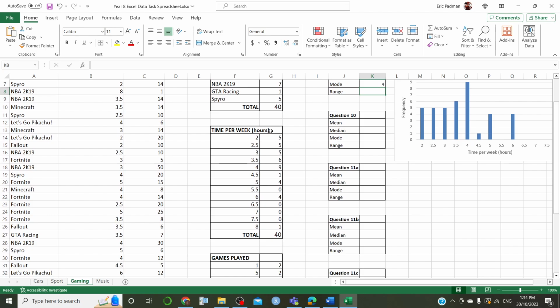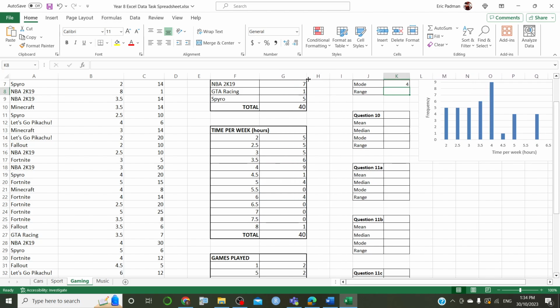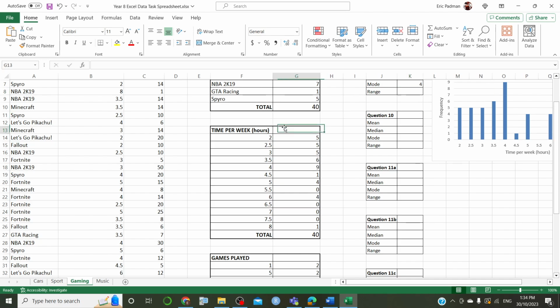So that second column, maybe we'll make that a little bit bigger. And so that's time per week, hours. And this one here is frequency. Why aren't you typing? Let's type in bold.